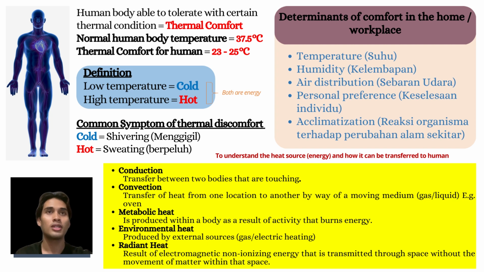Metabolic heat is energy or heat produced by the human body when doing an activity that uses energy. Environmental heat is the external source, while radiant heat is transmitted through space without a medium.